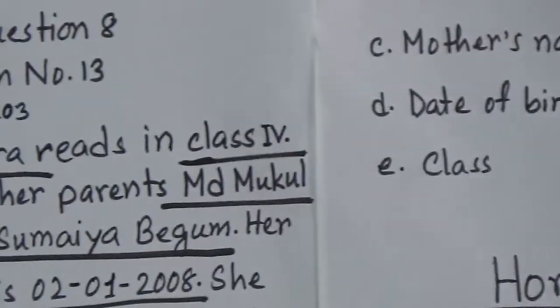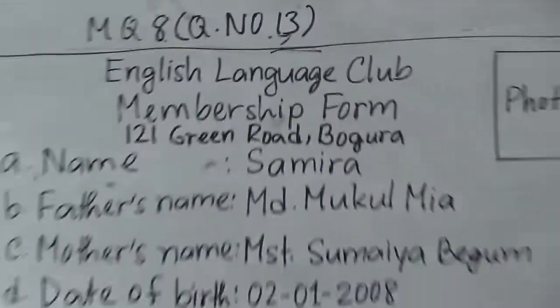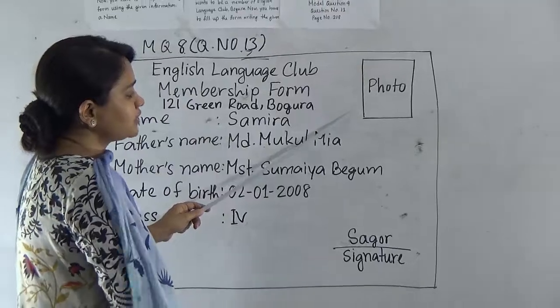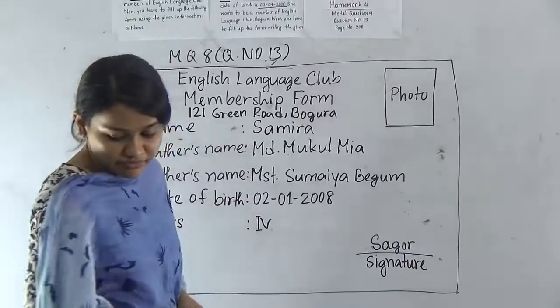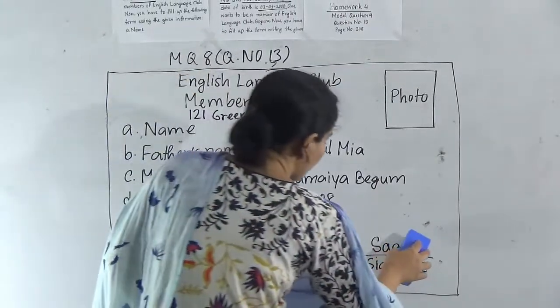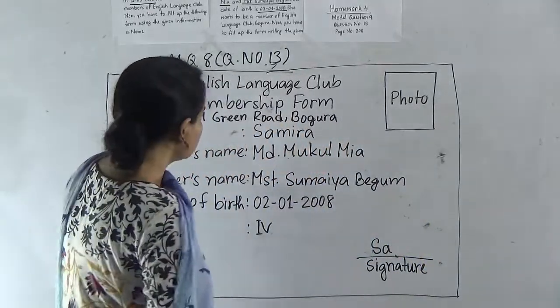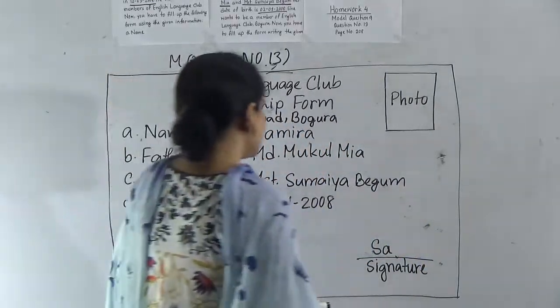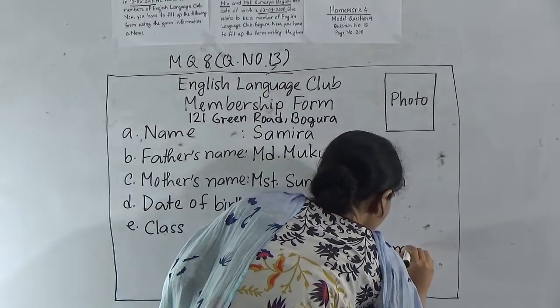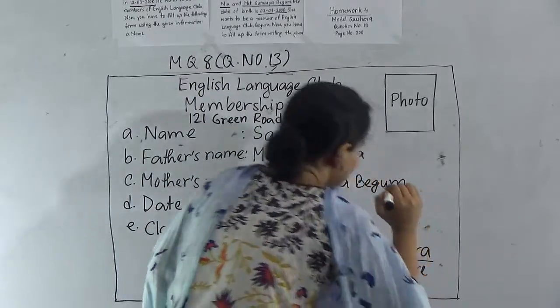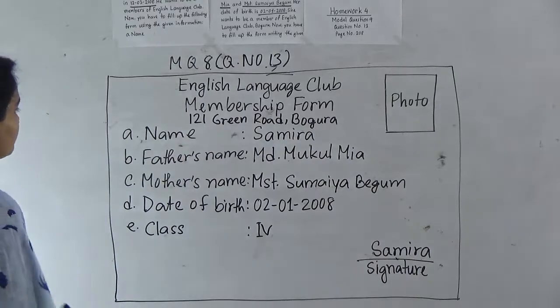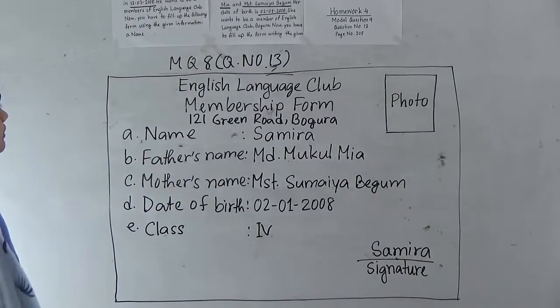So now you will also attach a photo and give your signature. So what is the name of this applicant now? This time it's Samira. So we will write here Samira. So now our form is complete.